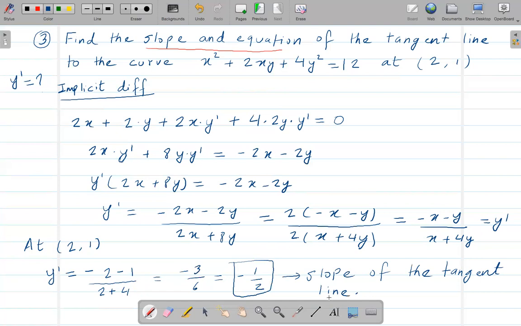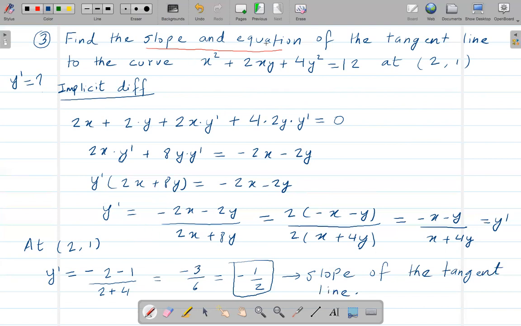So please understand this idea. The value of the derivative at a certain point means the slope of the tangent line at this point. All right, so understand this idea. I might ask something similar to this concept in the exam. All right, so be clear about this concept.